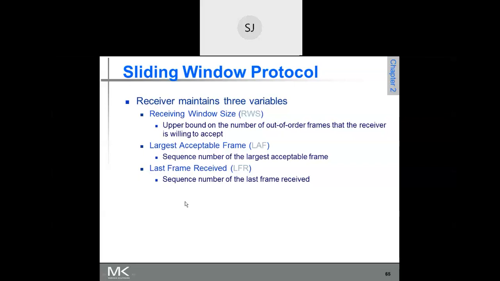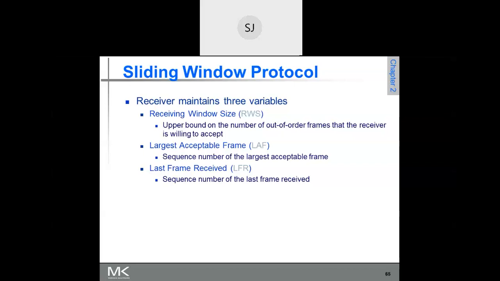Yes, sir. Okay. Now, what I was telling: receiving window size. The sender has sent frames starting from 11 to 17. These frames can reach the receiver in any order.